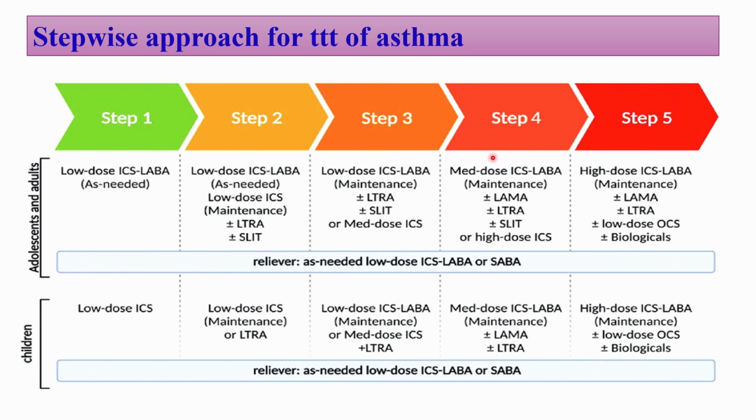Step 4, increase the inhaled corticosteroid dose or add additional controllers. Step 5, refer to a specialist, consider oral corticosteroids or biologics like omalizumab. Patients are stepped up when symptoms worsen and stepped down when good control is maintained for at least 3 months.